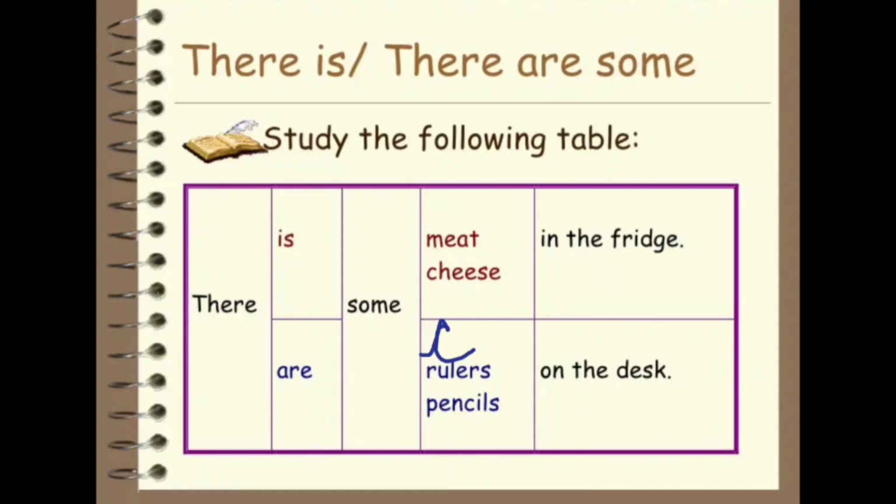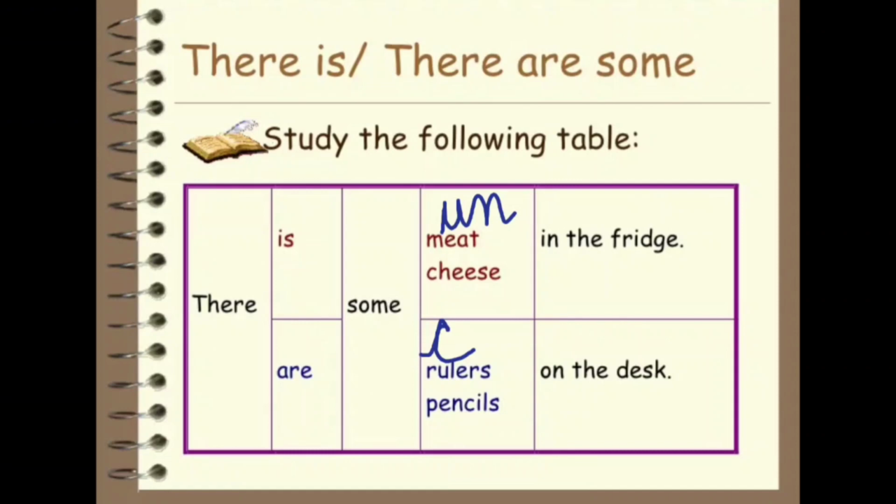There are some rulers and pencils on the desk. Now you can count how many rulers and how many pencils there are on the desk. So for countable we use there are, and for uncountable we use there is. For example, there is some meat in the fridge. Now, you can't count meat, right? So it is an uncountable noun.